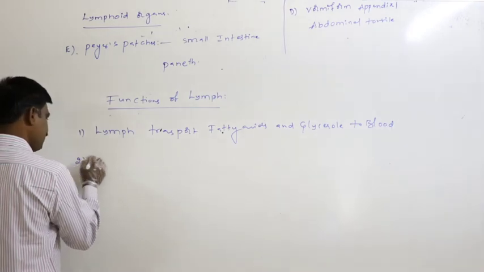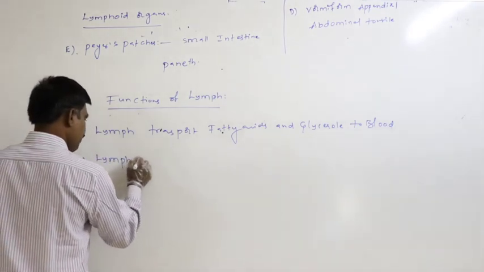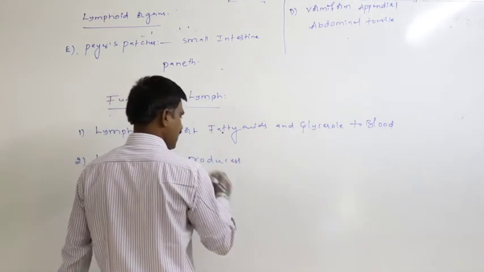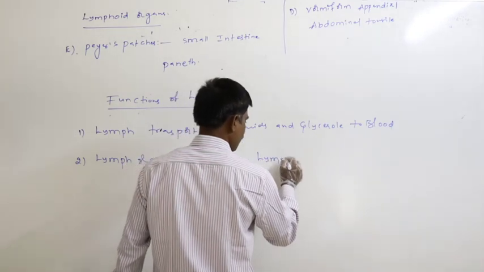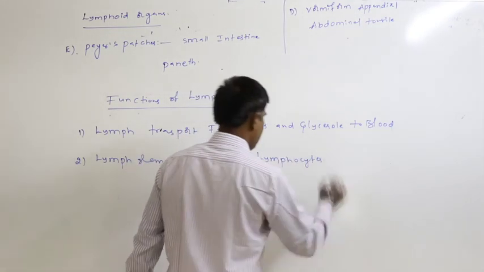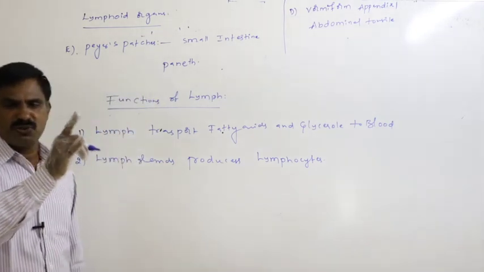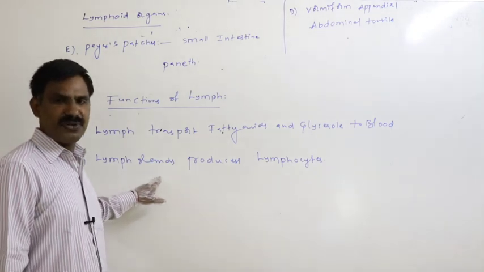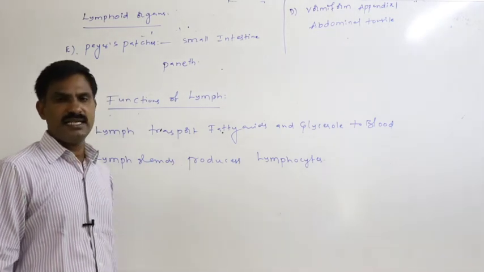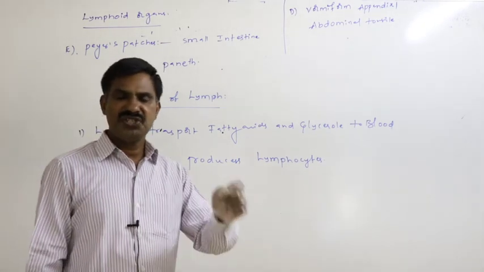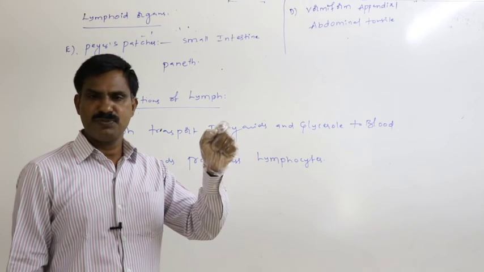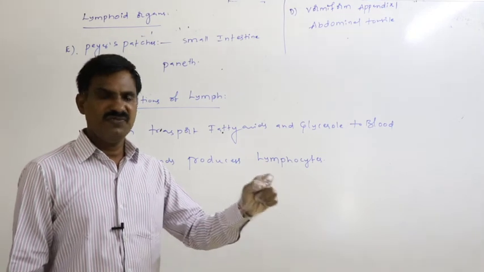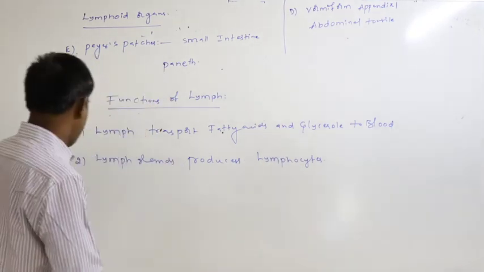Second function is that lymph glands produce lymphocytes. Lymph glands synthesize lymphocytes, one type of WBC. Such lymphocytes are later transported to the blood through the lymph only. Lymph is responsible for carrying the lymphocytes into the blood. That is the second function.